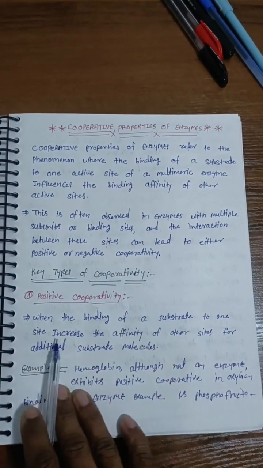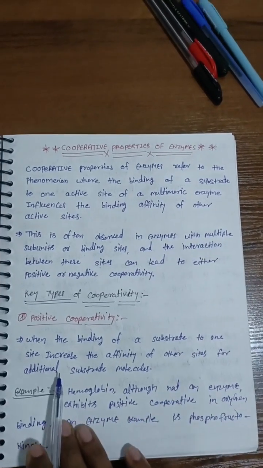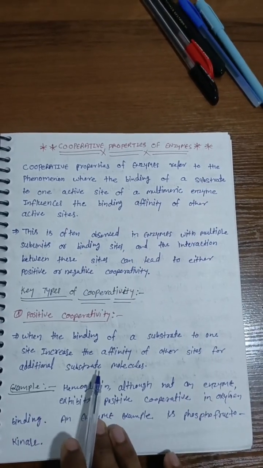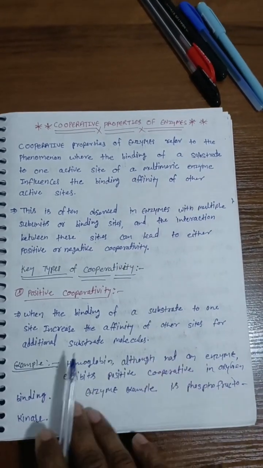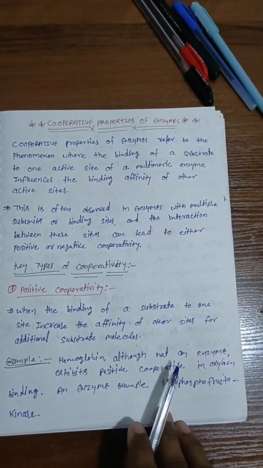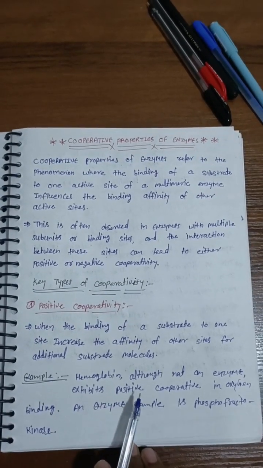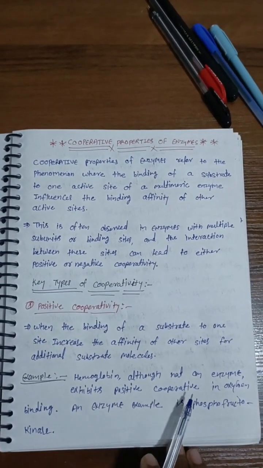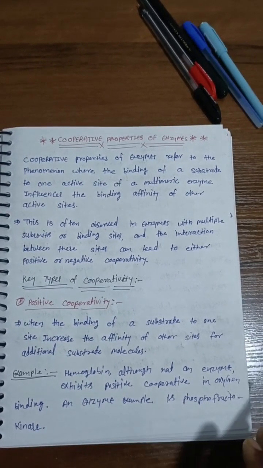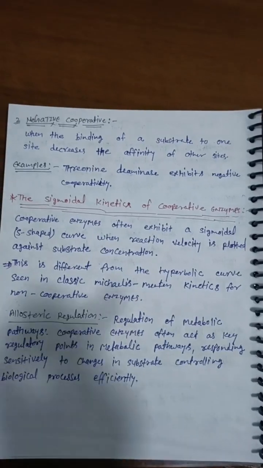Key types of cooperativity. Positive cooperativity: when the binding of the substrate to one site increases the affinity of other sites for additional substrate molecules. Example: hemoglobin, although not an enzyme, exhibits positive cooperativity in oxygen binding. An enzyme example is phosphofructokinase.